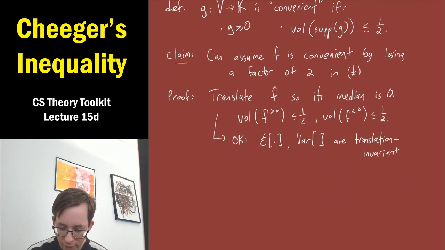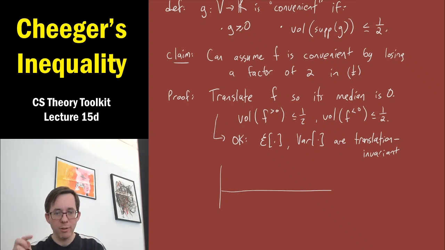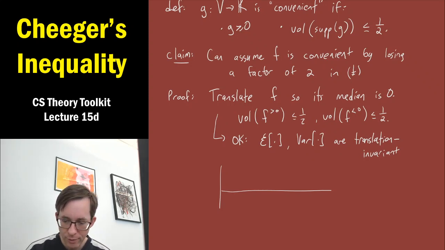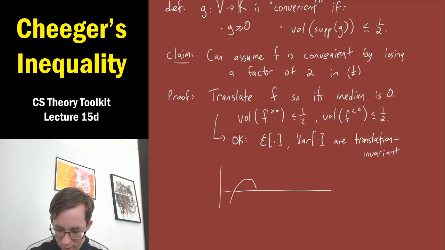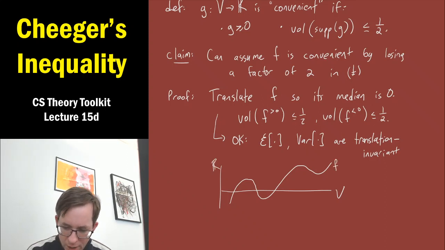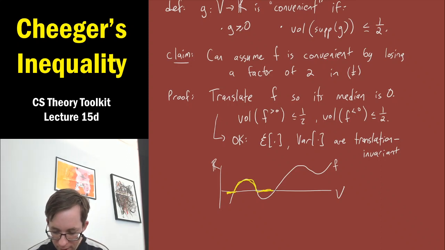And the other trick for this convenience is to split f into its positive part and its negative part. And one of these 2 guys will be the convenient version of f. So just what do I mean by this? Let's say again that I draw a picture of f's values somehow. This is v, this is r, this is f. So the so-called positive part of f is the function which is 0 whenever f is negative, and otherwise it just equals f. Okay, so it's this thing I'm trying to draw in yellow here. This yellow is f positive.